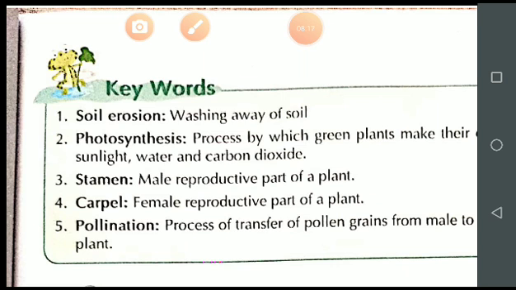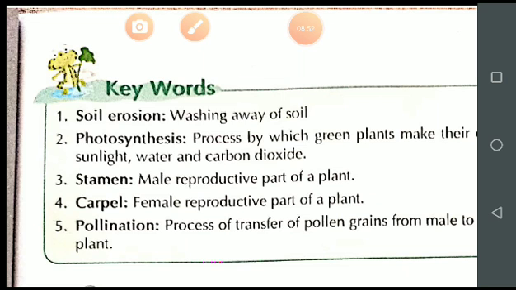And what is the function of an anther? The pollen grains are inside the anther. So the stamen has two parts, filament and anther. The filament is a thread-like structure and it supports the anther. The anther is on the top of the filament. Is it clear? These are the male reproductive parts, the pollen grains.